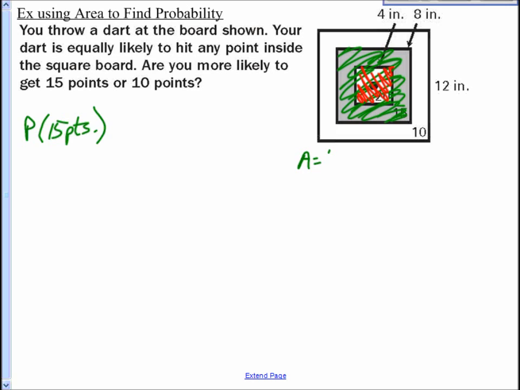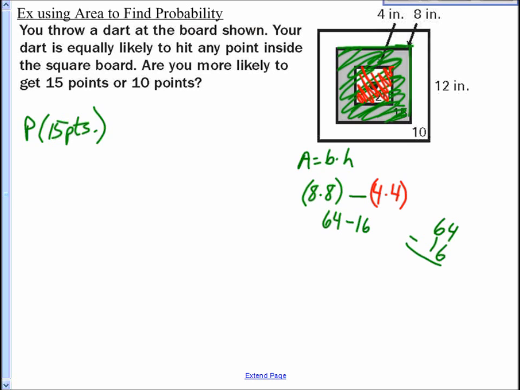Okay, so you remember area is base times height, right? So the area of the green region, you notice it's 8 across, and this is square, so 8 times 8. That's the green area. And I got to subtract out the 20-point region, so the red area, which is 4 base, height 4. Okay, so we got this 64 minus 16. What's that? Yeah, 48. That's right. So we got 48 is the area on the top.